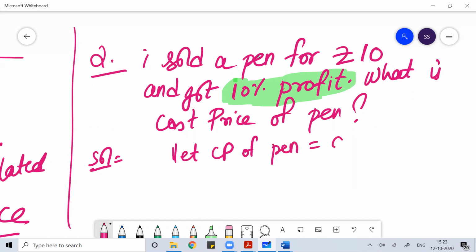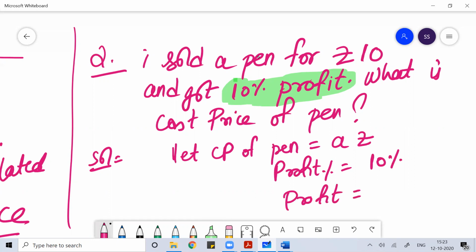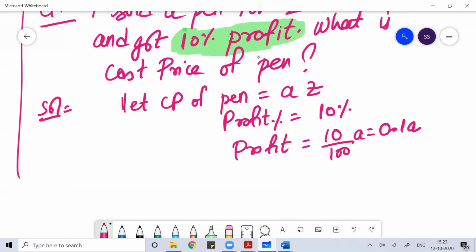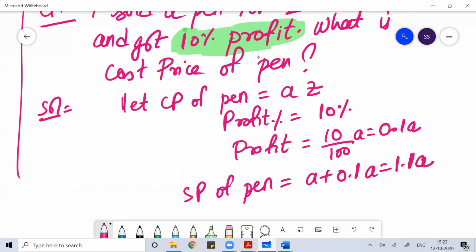So let the cost price of the pen be A rupees. My profit percentage here is 10%. So my profit here is 10% on A, so my profit is 0.1A. So your selling price of the pen will be how much? Your selling price of the pen would be A plus 0.1A, that is equal to 1.1A.